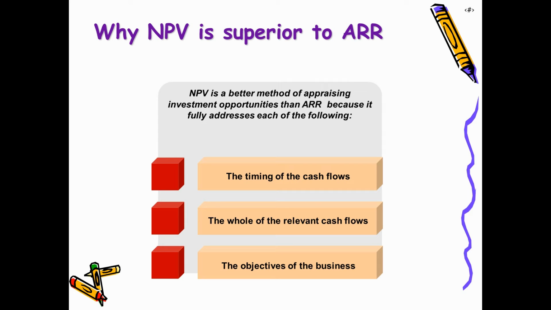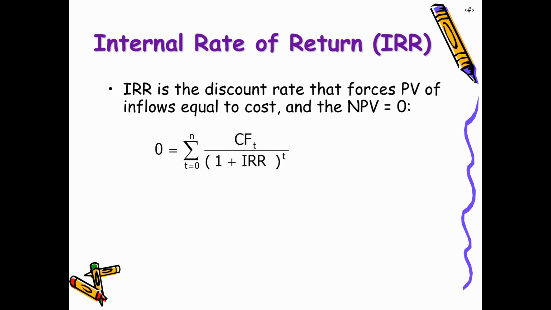If we talk about net present value as a method and its superiority to the accounting rate of return method, it is a better method because it takes into consideration the time value of money. It also takes into consideration the timing of cash flows, that is, in which year we are going to get how much cash inflows and outflows. So that is also taken into consideration. And it also fulfills the objective of business, which is maximizing wealth. So this gives the high return. The project which gives the high return is chosen in this method.